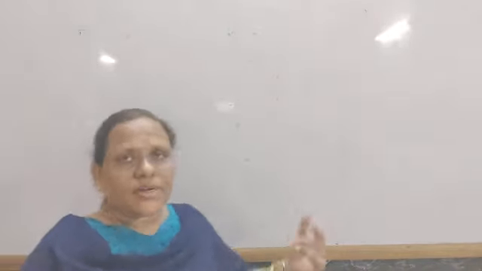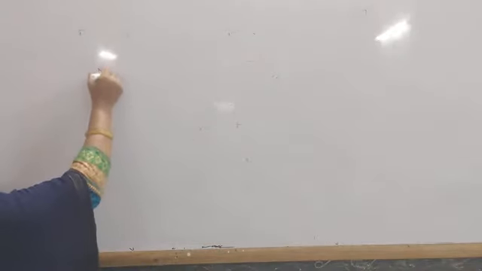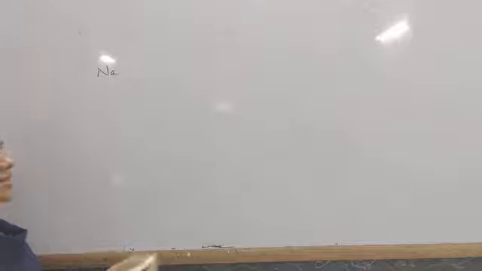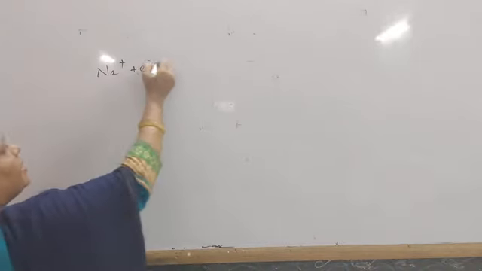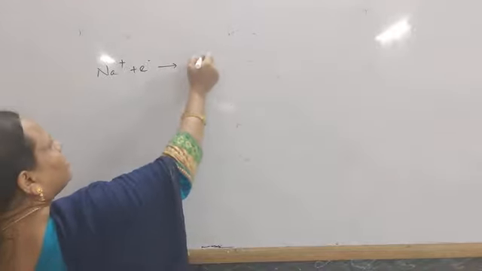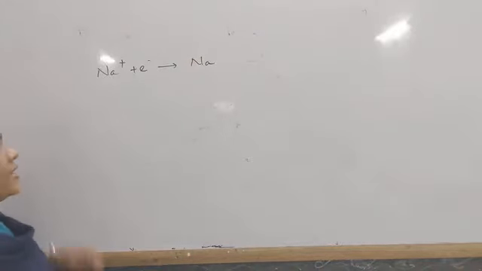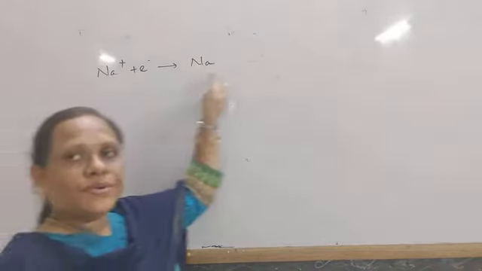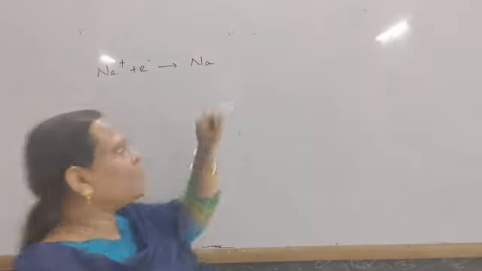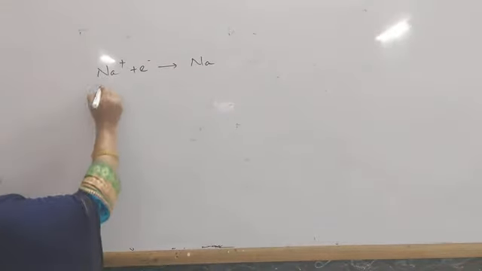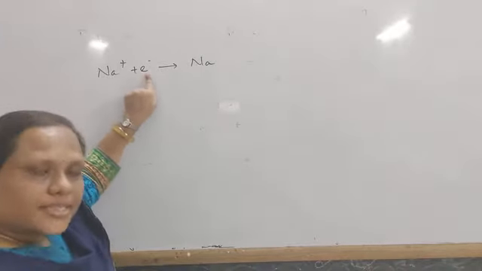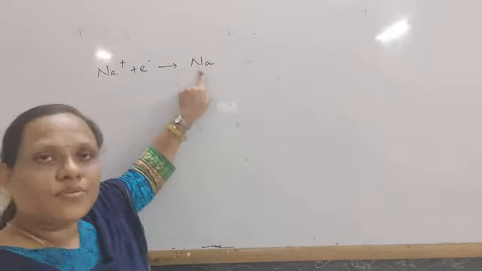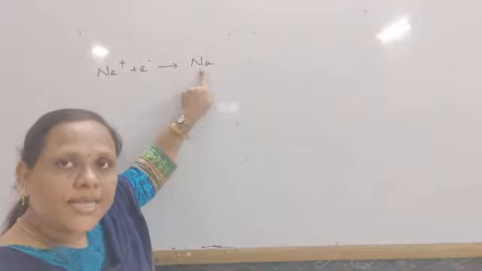So consider the product of electrolysis. Suppose we consider the example of sodium. At the cathode, Na plus ion receives an electron and forms Na. Look here: one sodium ion receives one electron to form one atom of sodium.